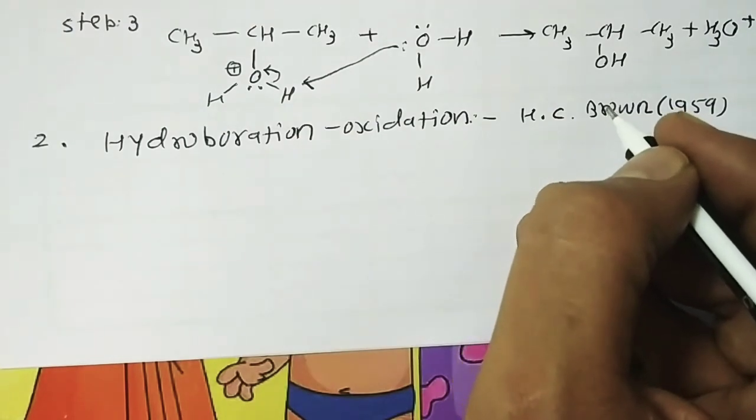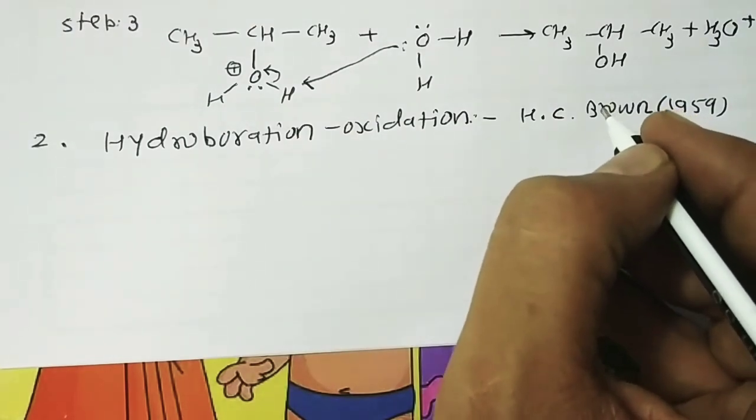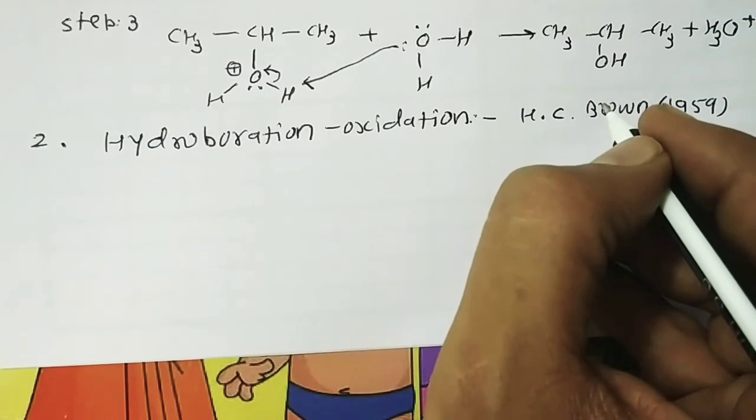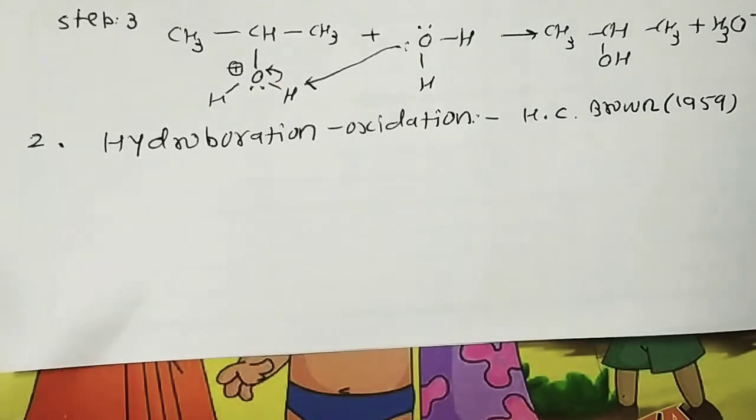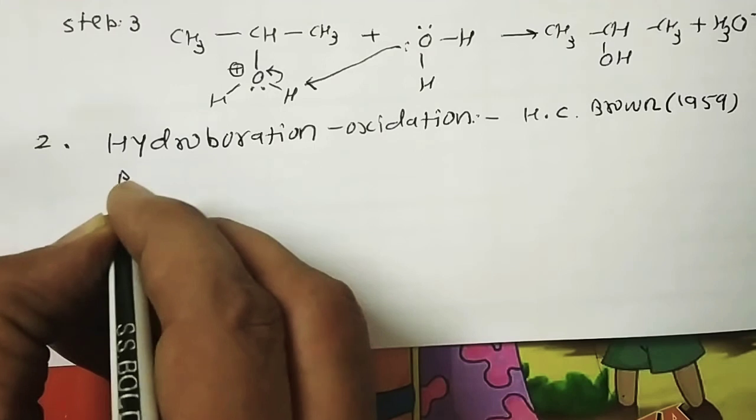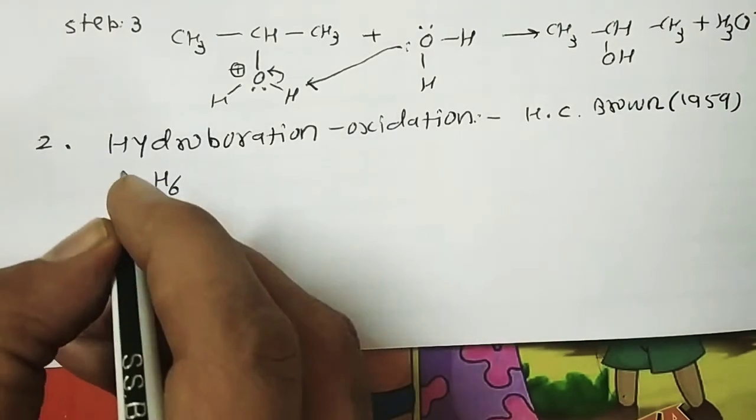Okay, so this is some external discussion about hydroboration and oxidation. But what is the mechanism behind hydroboration oxidation? Because no mechanism is given in your textbook. So what is the phenomenon that we have to observe? Diborane means B2H6.